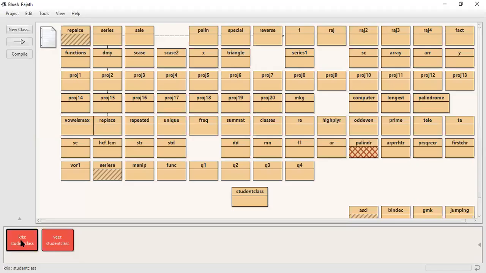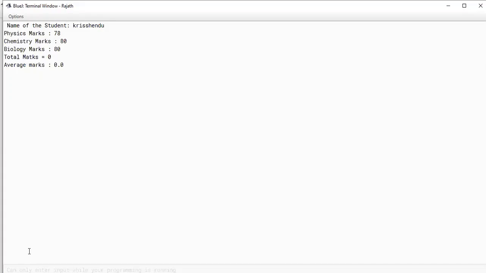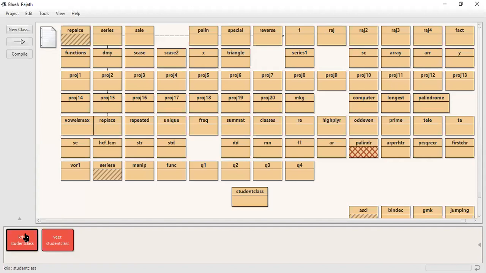Now you see, I call the display function. Still, only the name and marks have come. Total and average have not been calculated. Why? Because we have not used calculate. I didn't call the calculate function. I directly called the display function. As a result, total and average are not there with me. Now, when I click on calculate, I can't see anything happening.